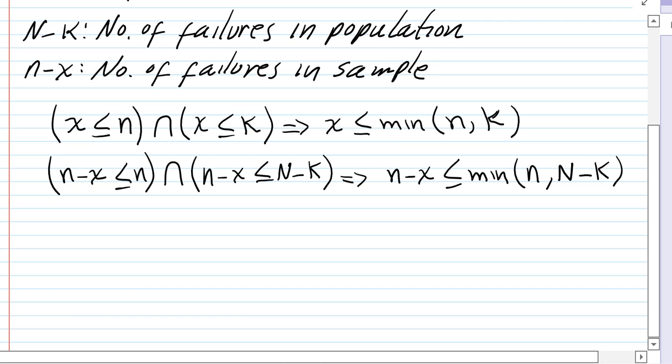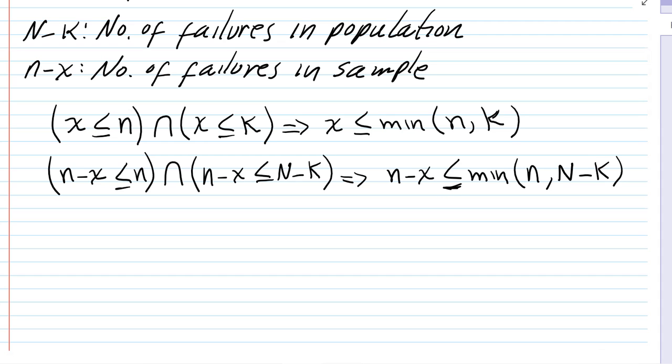Now in this expression, I'm multiplying both sides by negative, so this becomes x minus n.